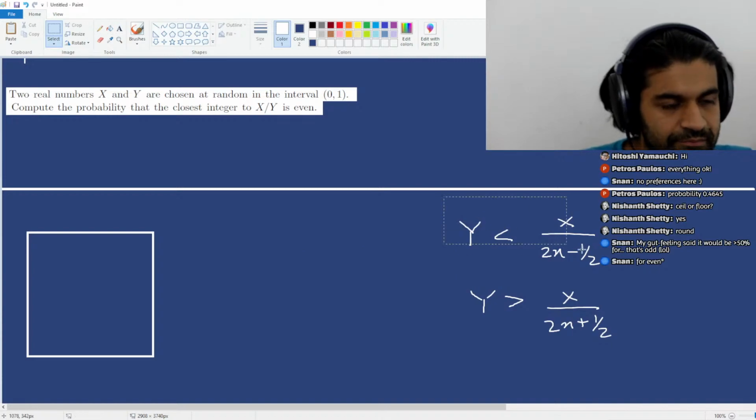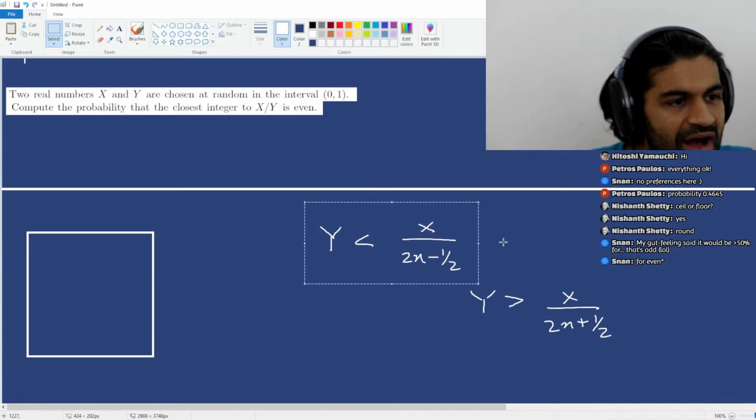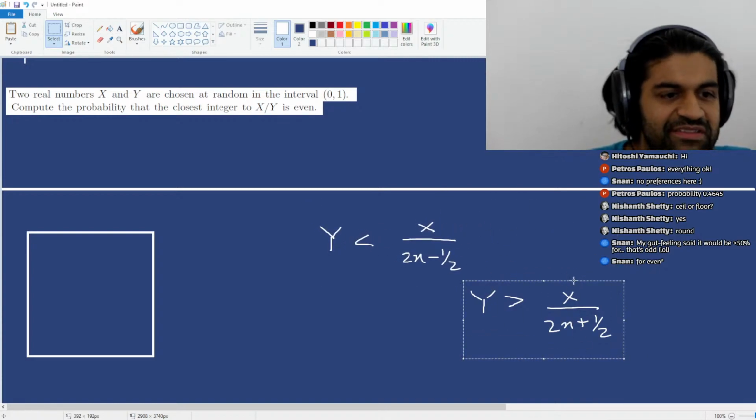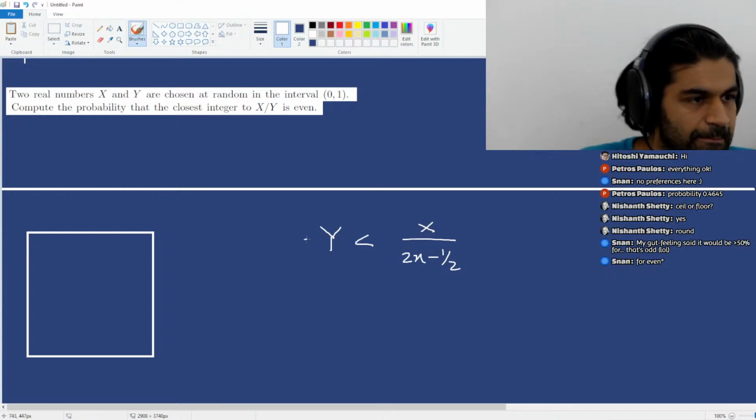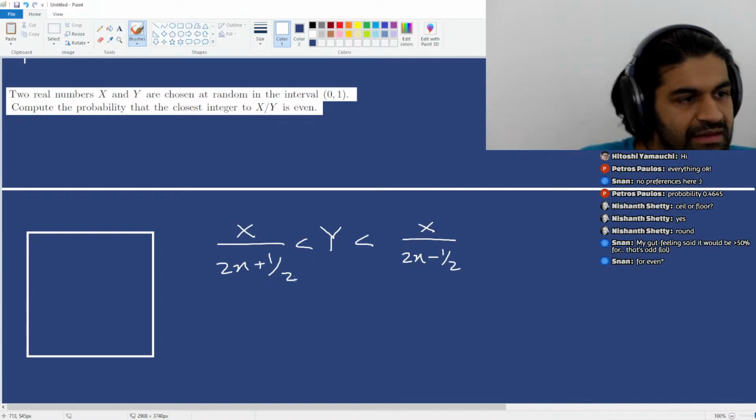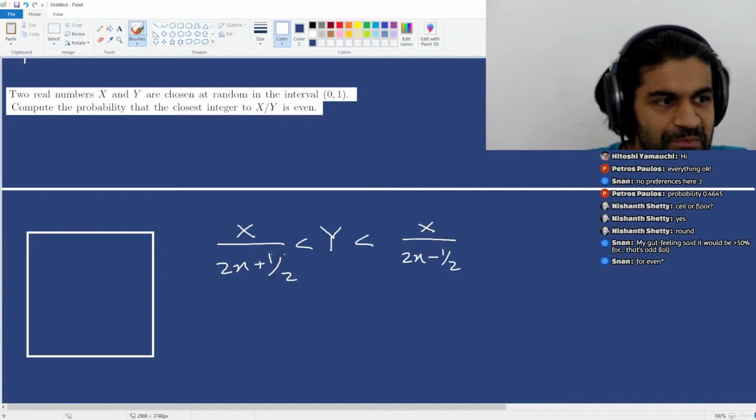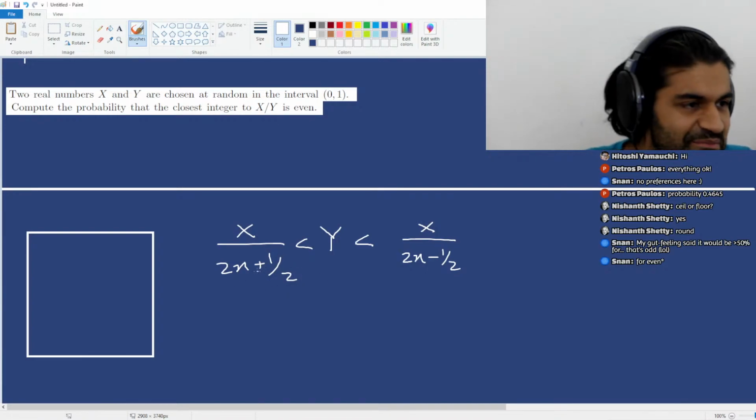So in fact, y is less than this number, and y is greater than x over 2n plus a half, right? Let me know if there are any questions about this. I might take the common denominator just to make this a little bit easier on myself.